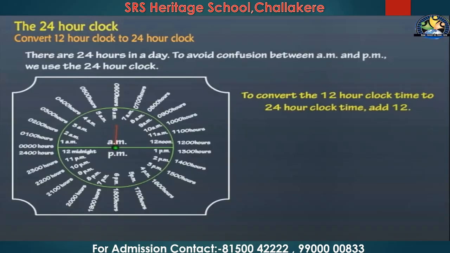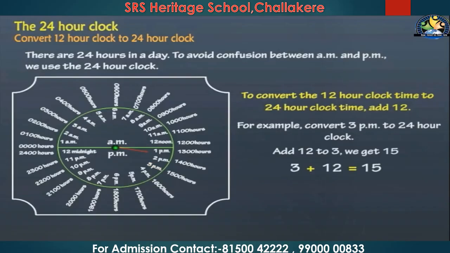To convert 12 hours clock time to 24 hours clock time, we need to add 12. 12 plus 12, 24. See, here is an example. Convert 3 p.m. to 24 hours clock. So, what should you do? You should add 3 to 12. Right? You will get 15.